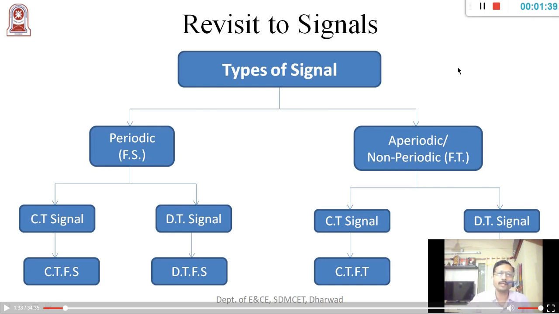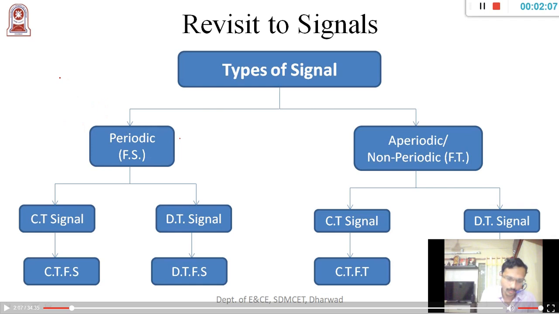So now we'll go with a little brief description of types of signals or classification of signals. In one of the classifications, we learned that periodic and aperiodic signals are one of the classifications of signals. Now, what is a periodic signal and an aperiodic signal?